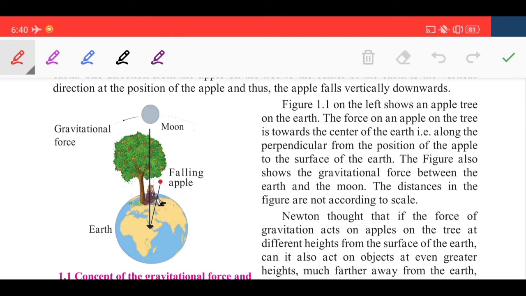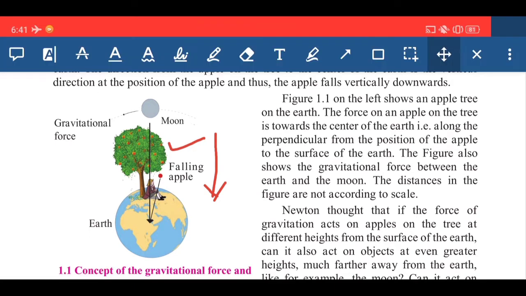In this figure you can see the apple tree they have shown, and this apple is falling from that tree in a downward direction. Simultaneously the earth is applying the gravitational force on that apple. That's why that apple is falling on the ground, in a downward direction. The figure also shows the gravitational force between the earth and the moon.